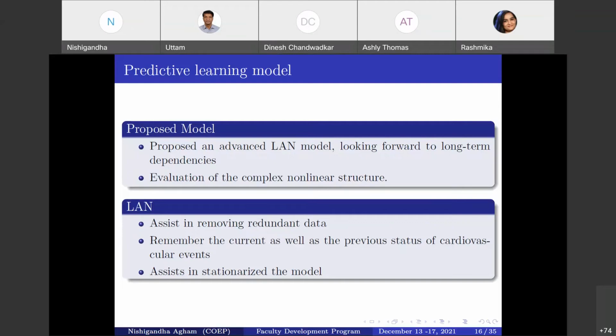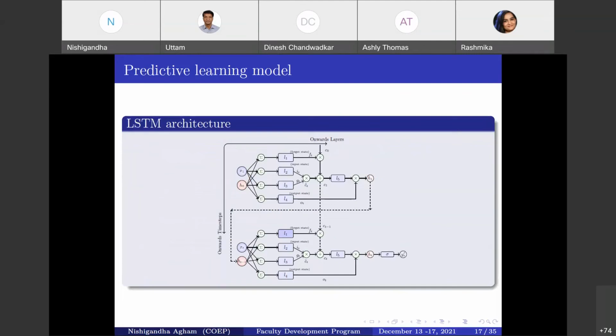So by looking at these two problems, we propose a model to estimate the BP. Here I show you exactly how it works by using the LSTM network. The main network in our proposed model is the LSTM, that is the long short-term memory network.